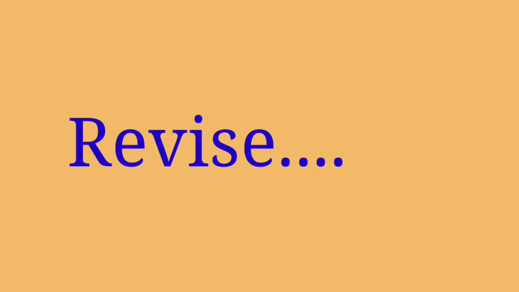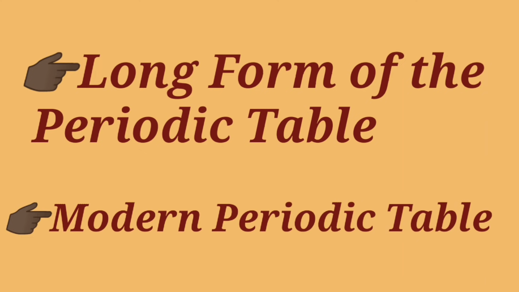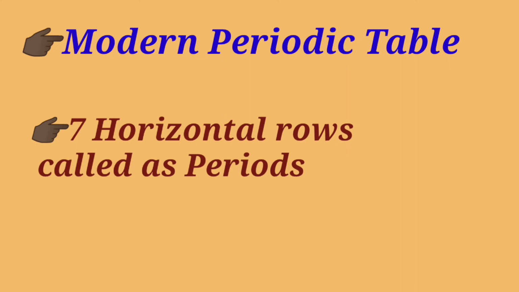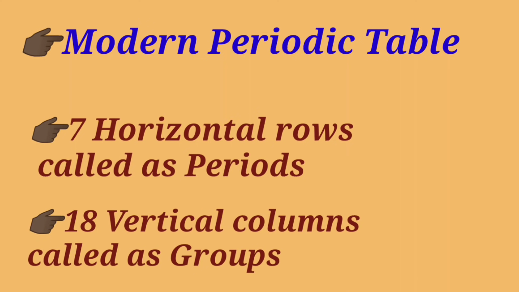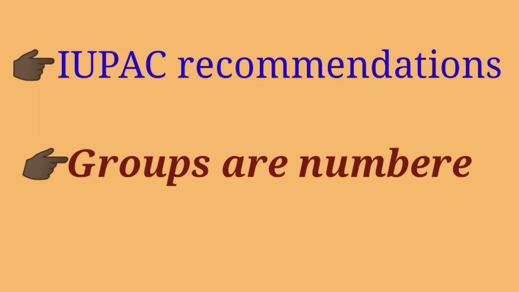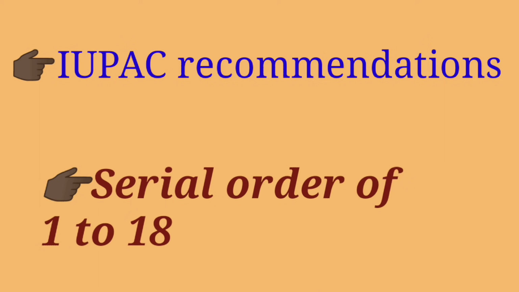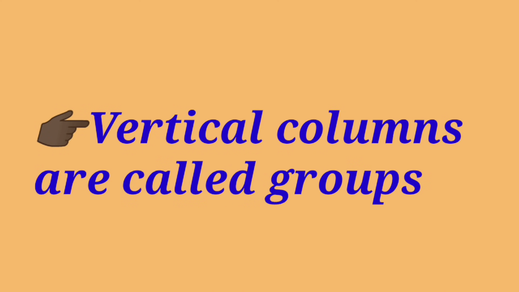So students, in our today's lecture, we have discussed about the long form of the periodic table or modern periodic table. We have seen that modern periodic table consists of 7 horizontal rows called as periods and 18 vertical columns called as groups. Students, we have also discussed that according to the new IUPAC recommendations, the groups are numbered in Roman numerals and also in a serial order of 1 to 18. Remember students, the vertical columns in the periodic table are called groups.